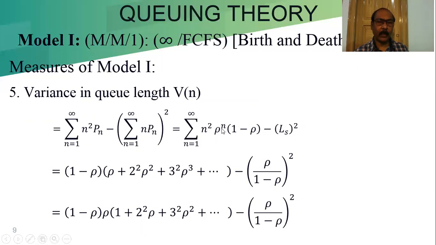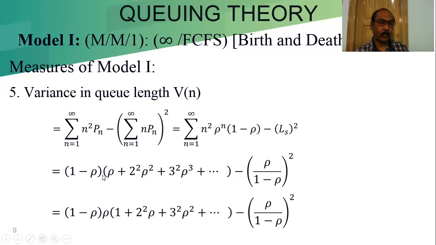When n is equal to 1, this is 1 and this is rho. So rho plus 2 square rho square, 3 square rho cube, it goes on, minus rho by (1 minus rho) whole square. So from that we can take out the rho.